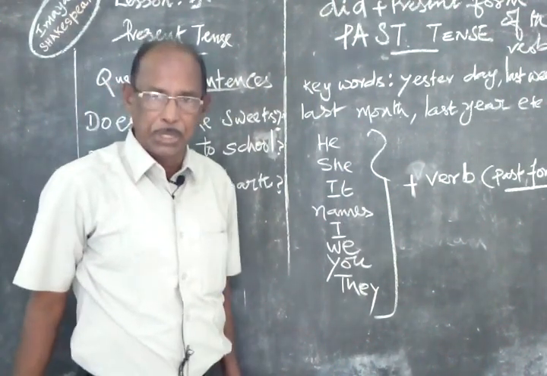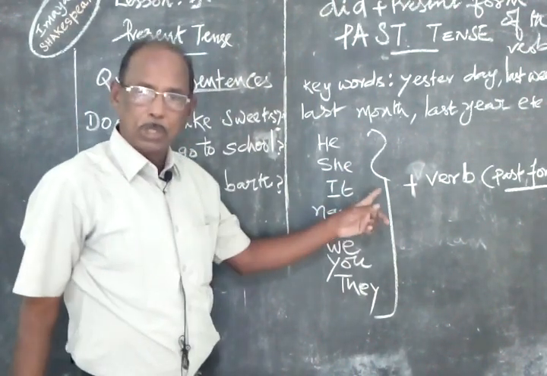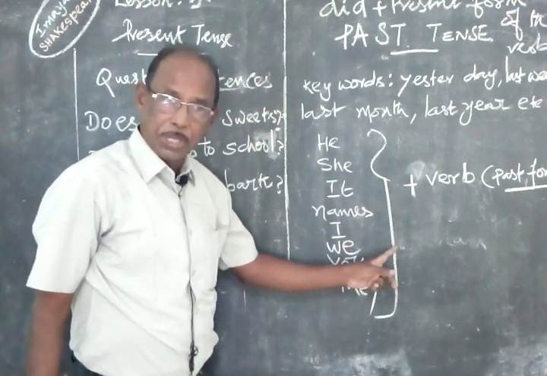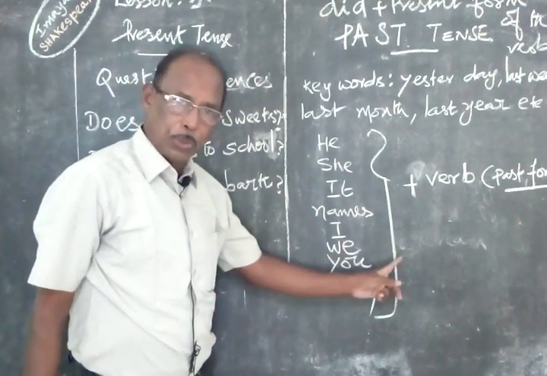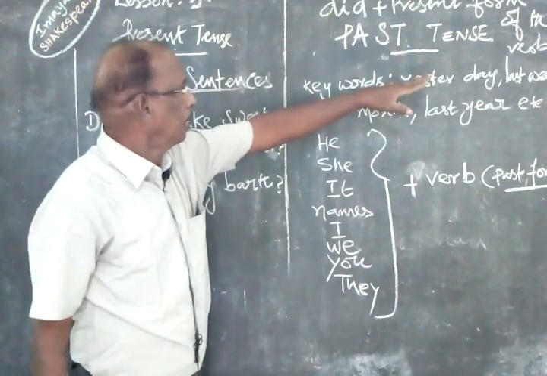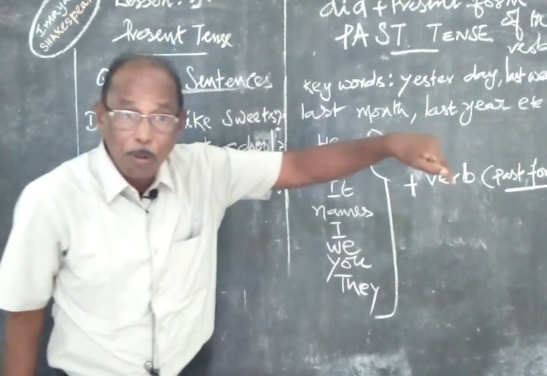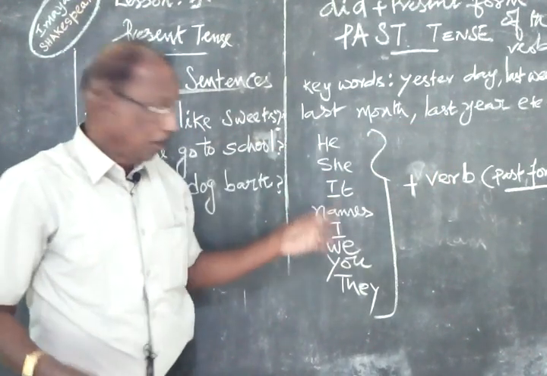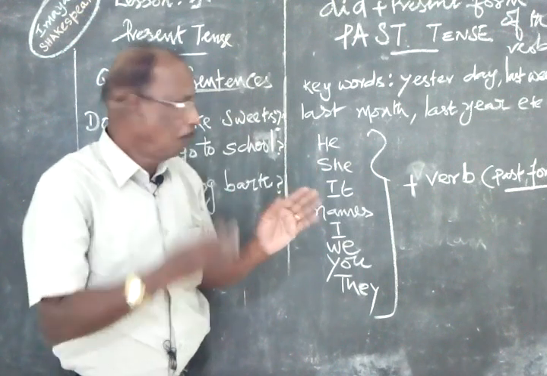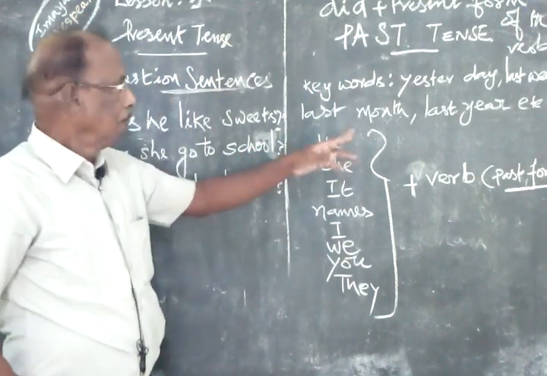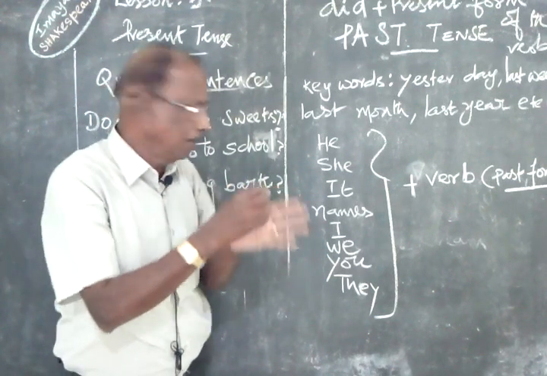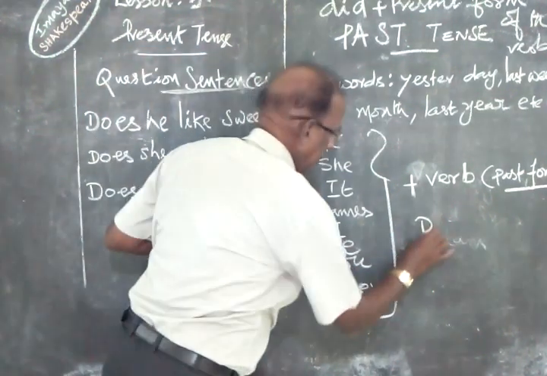Did he eat? Did she speak? Did we attend? Did you go? Did they make? Did plus subject plus present form of the verb. Because even though it is a past tense, in the question form, we have to break the past word into two. For example, went will be divided into did plus go.